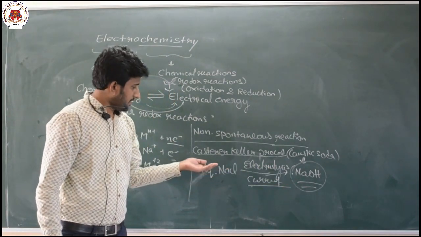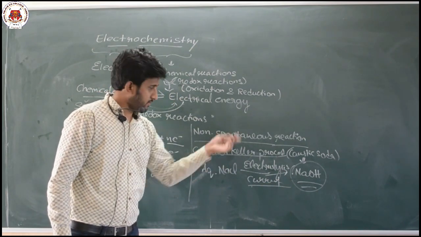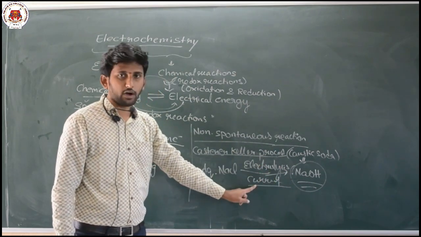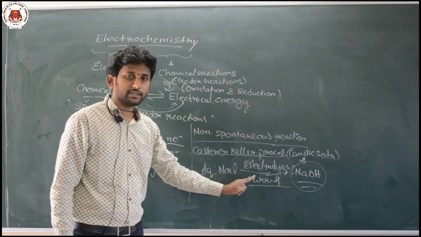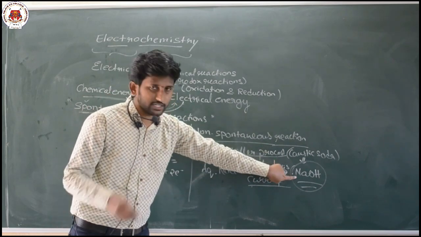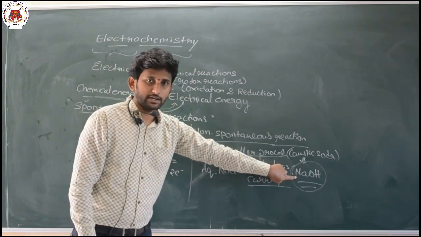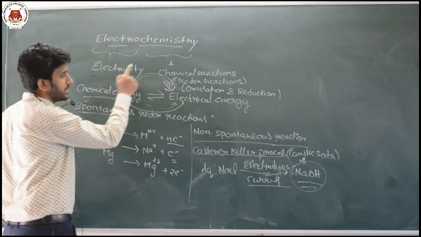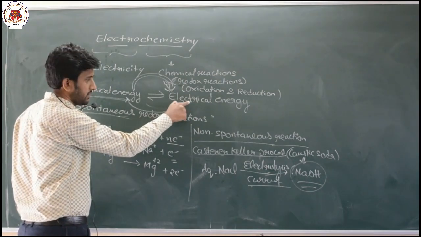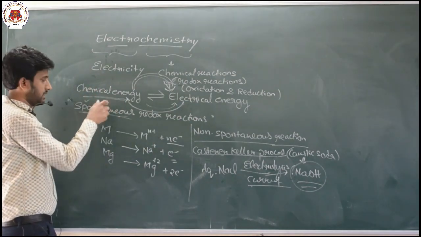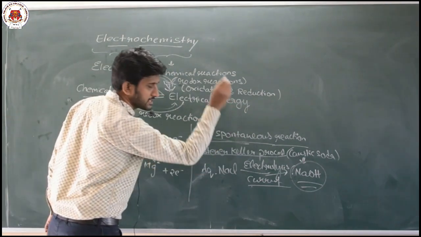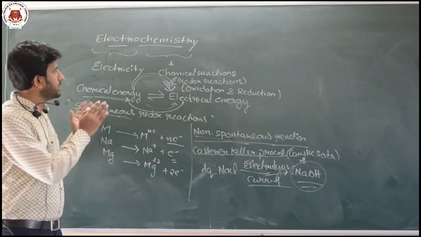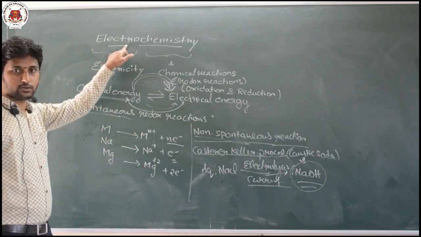Sodium chloride is converted to a new chemical, sodium hydroxide, with the help of current. So electrochemistry deals with interconversion of chemical energy to electrical energy or electrical energy to chemical energy by spontaneous and non-spontaneous processes. This is the basic thing you need to understand regarding electrochemistry.